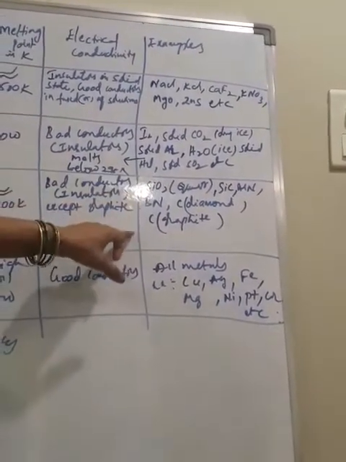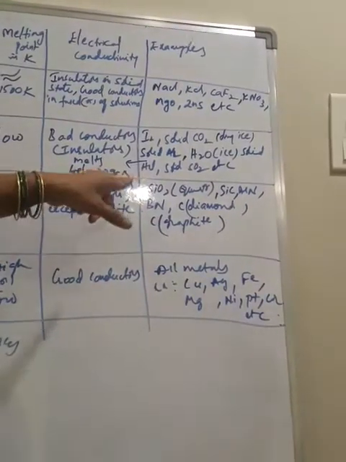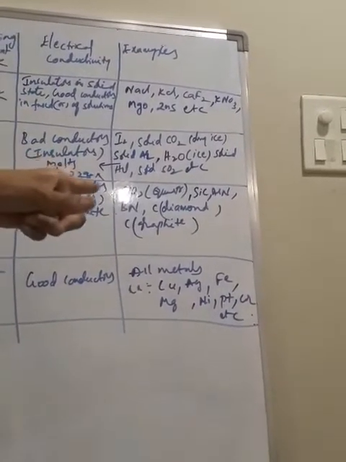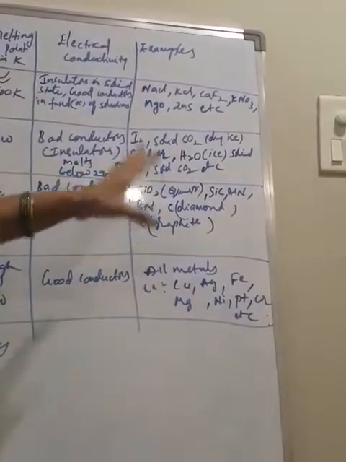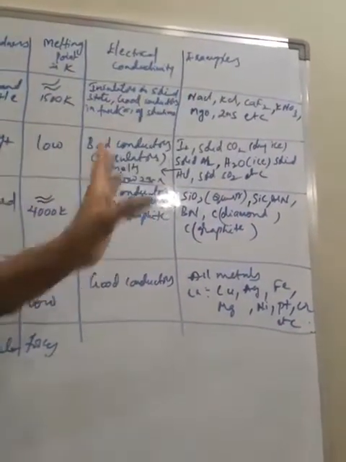Then coming to some examples here. Silica, quartz, silicon carbide, which is also called carborundum, aluminum nitride, boron nitride, carbon allotropes, diamond, graphite, all these are covalent or network solids.